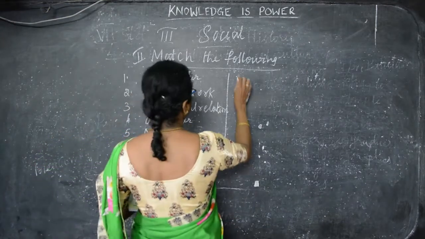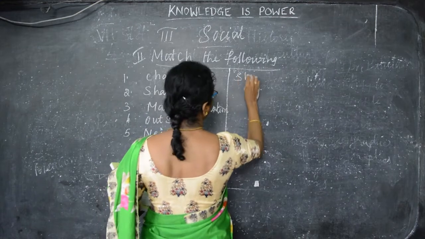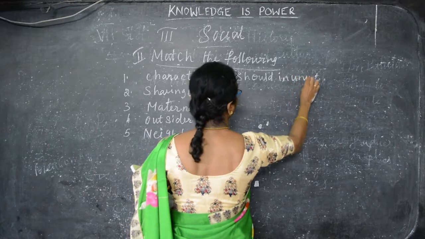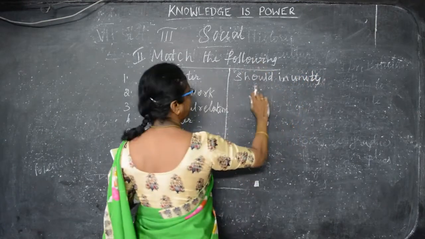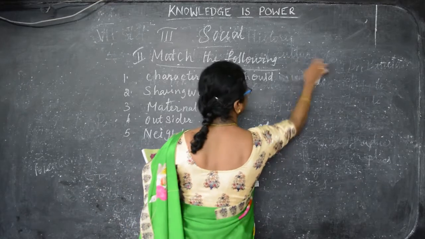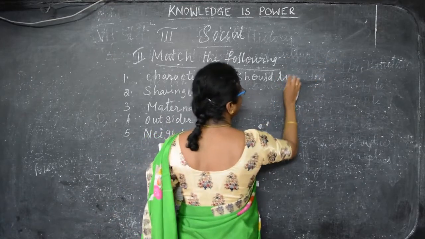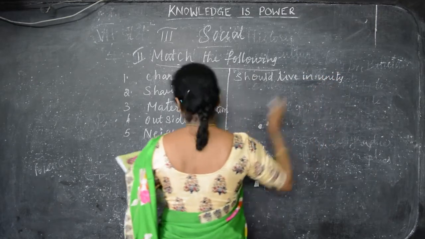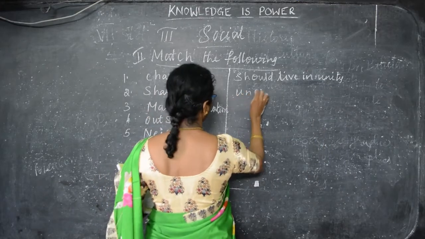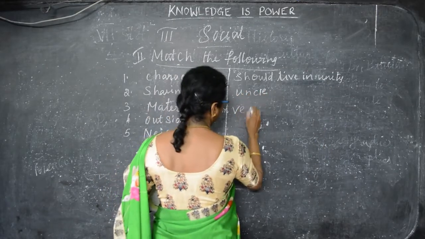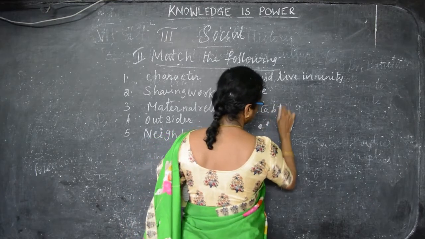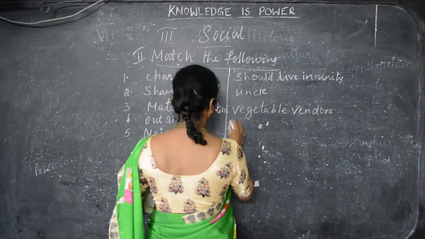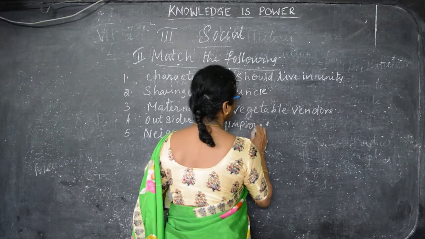Okay, now I have written the options. So you can put whether it is A, B or C. I mean 1, 2, 3, 4, 5. Should live in unity. And the next one is uncle. And the next one is vegetable vendors. And the fourth one is improve relationship.